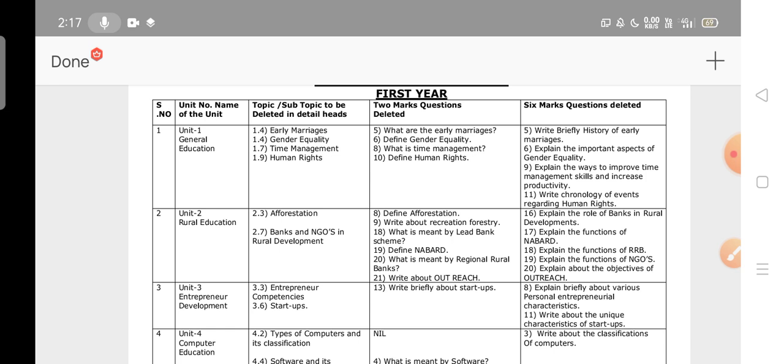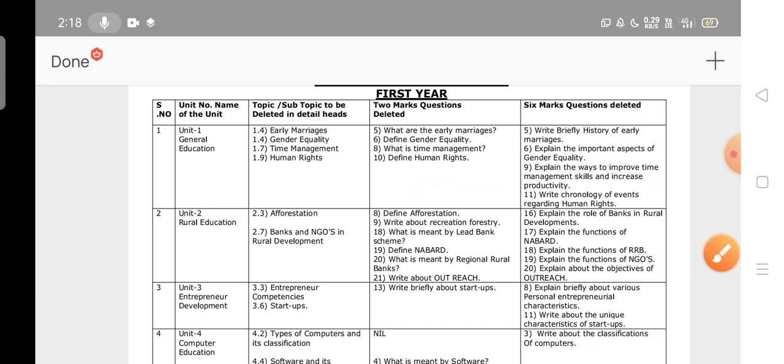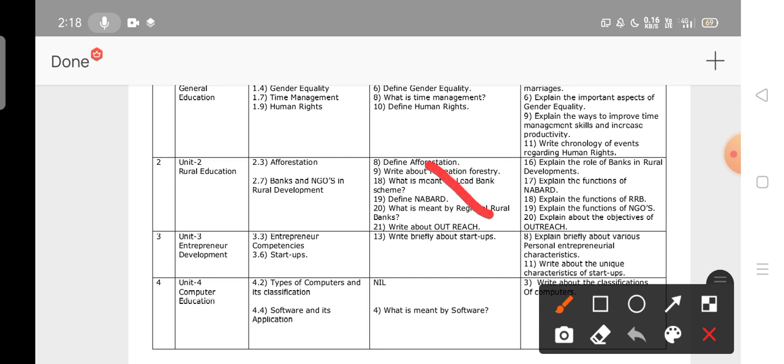This is unit 1. Already you know very well about the 4 units. So these topics are deleted. These 2 marks questions are deleted. Next, these 6 marks questions are deleted in the first unit. Next, coming to unit 2, rural education: afforestation, banks and NGOs in rural development. These topics and subtopics are to be deleted in detail. No need to read these. These are 2 marks questions and these are 6 marks questions.